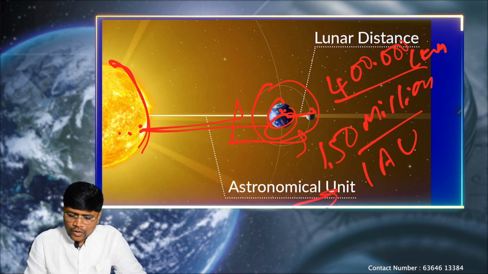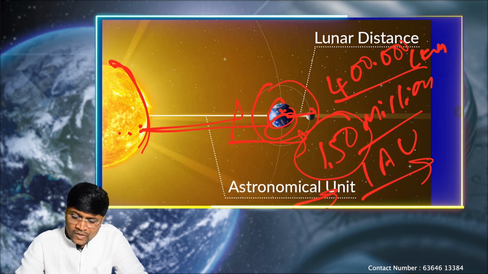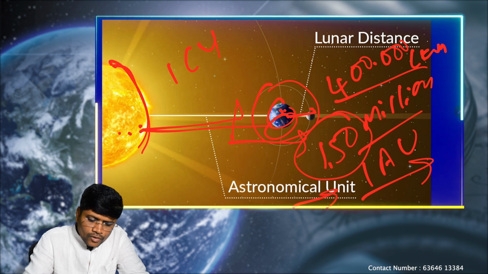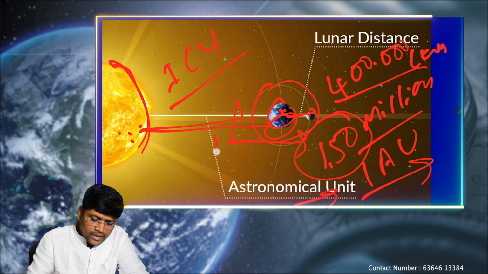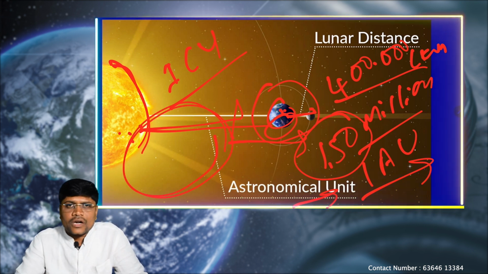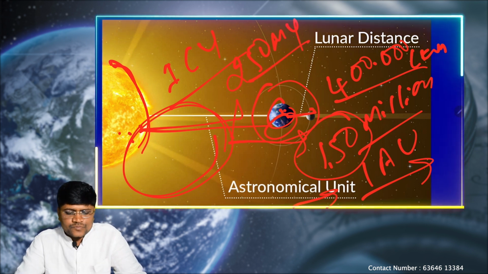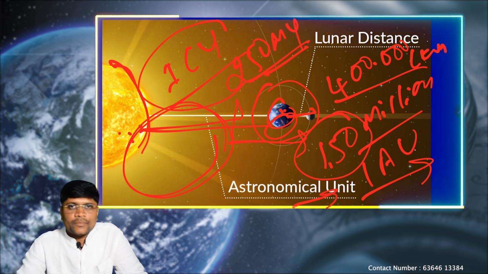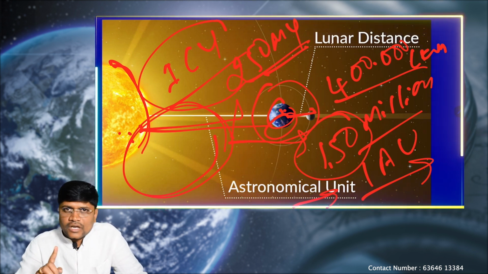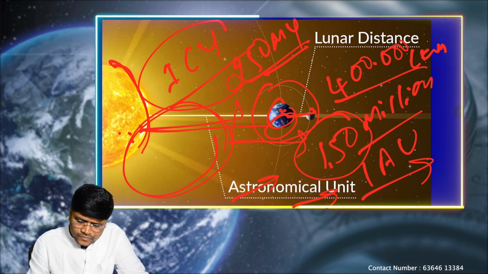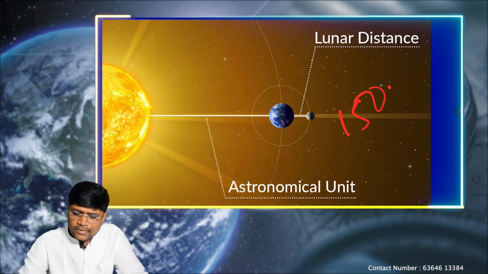That's why we take the average 150 million kilometers. That is technically called 1 astronomical unit. Again, we have a year word, 1 cosmic year. 1 cosmic year refers to the duration taken by the sun to go one complete revolution around the Milky Way galaxy. That is around 250 million years. So 1 cosmic year refers to 250 million years, the duration taken by the solar system or the sun to go one complete revolution around the Milky Way galaxy. 1 astronomical unit refers to the distance between the sun and earth, that is 150 million kilometers.